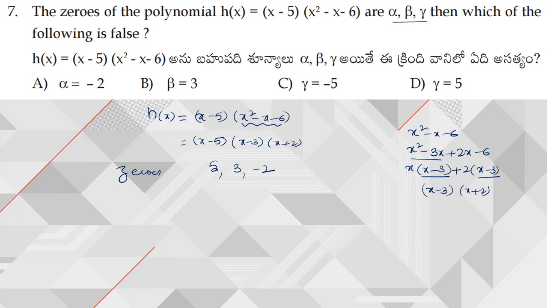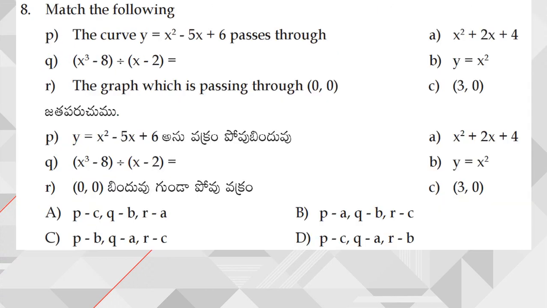Here the zeros of h of x are 5, 3, minus 2. So from the options, 5, 3, minus 2, these three are satisfying. Hence option C is my false statement, right? Next, moving on to question number 8.